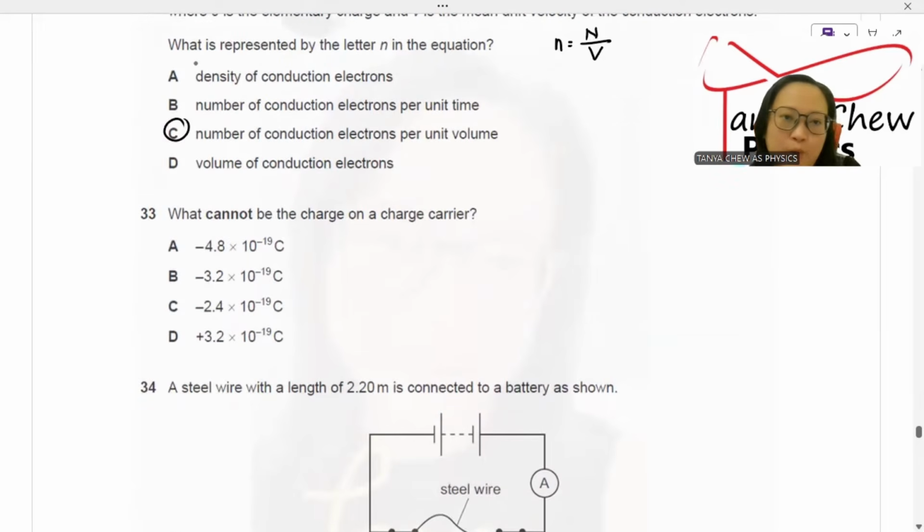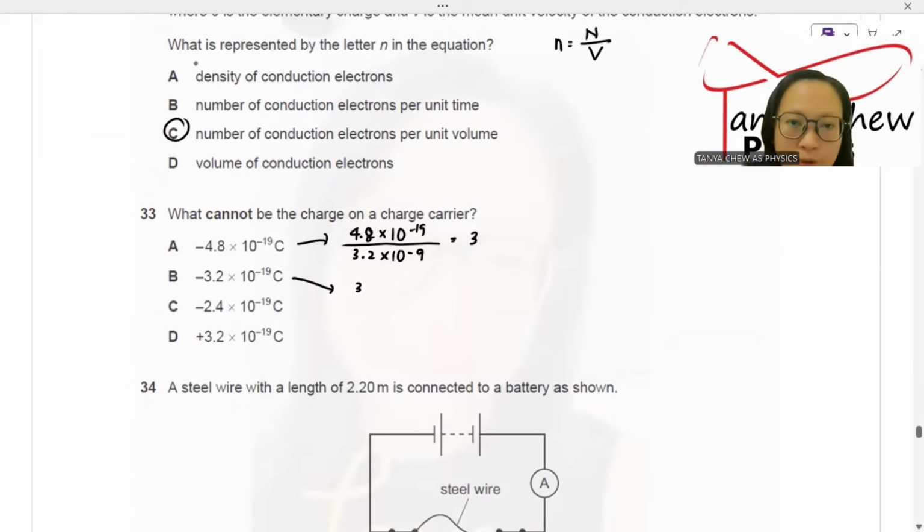Number 33, which cannot be the charge on a charge carrier? The one that cannot be the charge of the charge carrier is the one that cannot be divided by the elementary charge. You try to divide, ignoring the negative sign. 4.8 times 10 to the power negative 19, try to divide with 3.2. Here, I end up getting 3, negative 3, don't worry.